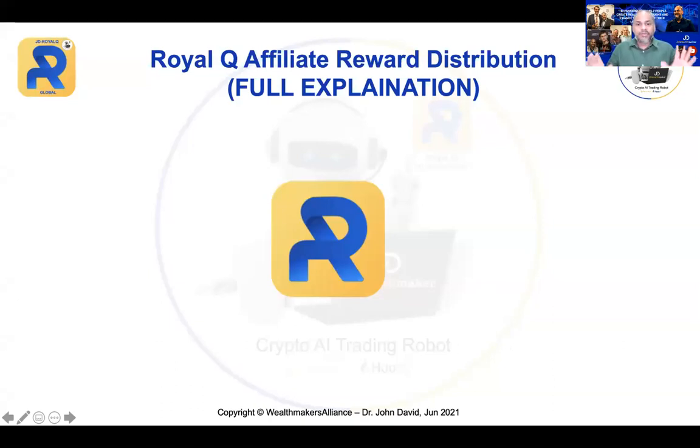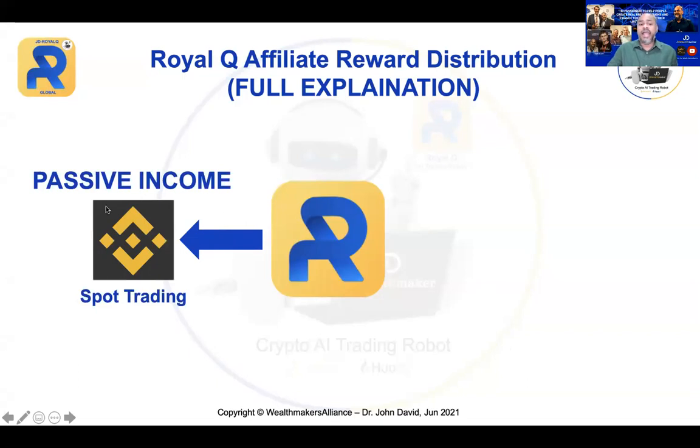All right, now this is a full explanation for the affiliate plan. Let me go through this slowly so that you understand. Take advantage of this, because now, please understand the robot. If you look into the RQ, it offers you two types of income. One is the passive income, which is the spot trading, whereby you allow the robot to trade for you.